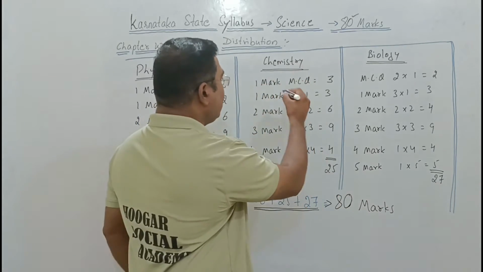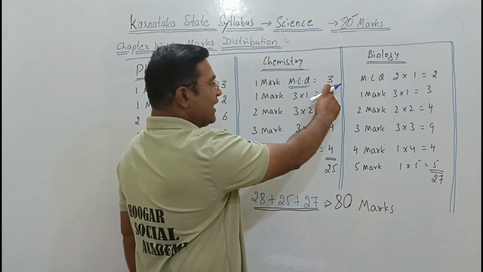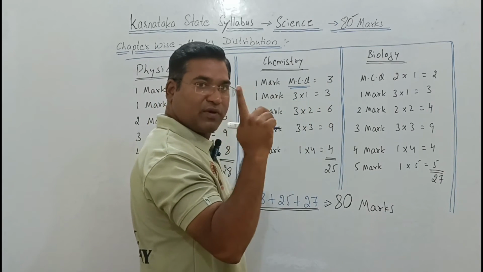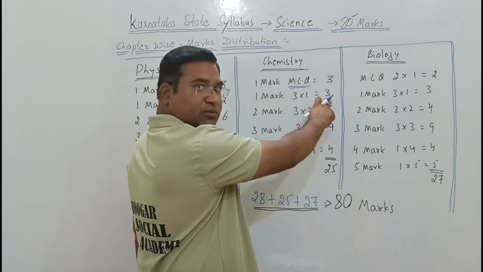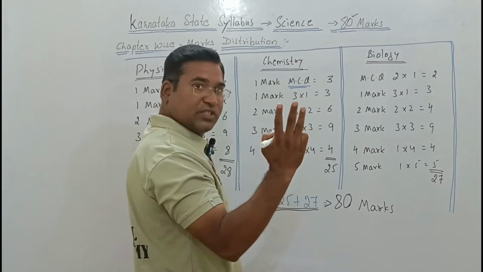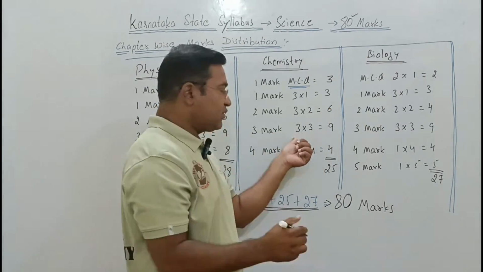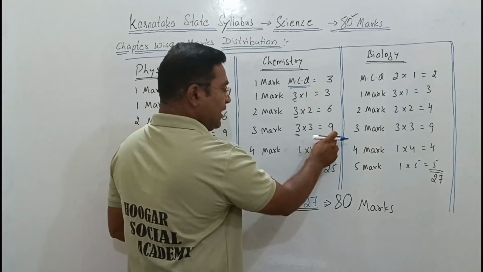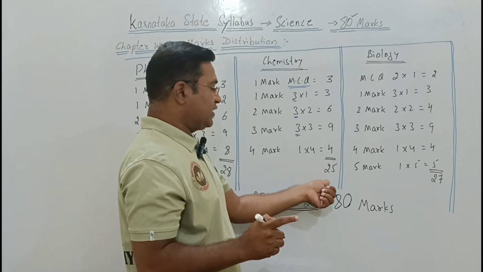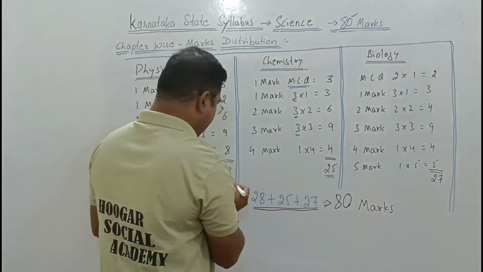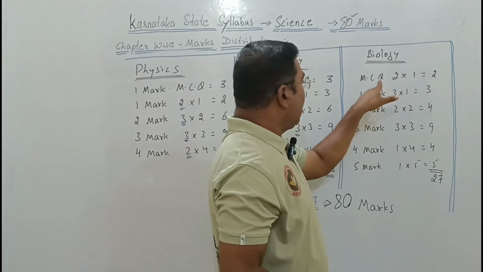Chemistry, again, MCQ, 1 mark. Multiple choice question. How many? 3 questions, 1 mark each. 3 into 1 is equal to 3. For 2 marks, 3 questions will be asked. 3 into 2 is equal to 6. For the 3 marks, again 3 questions. 3 into 3 is equal to 9. For the 4 marks, 1 question will be asked from chemistry. 1 into 4 is equal to 4. So total chemistry is 25 marks. Physics is 28 marks.